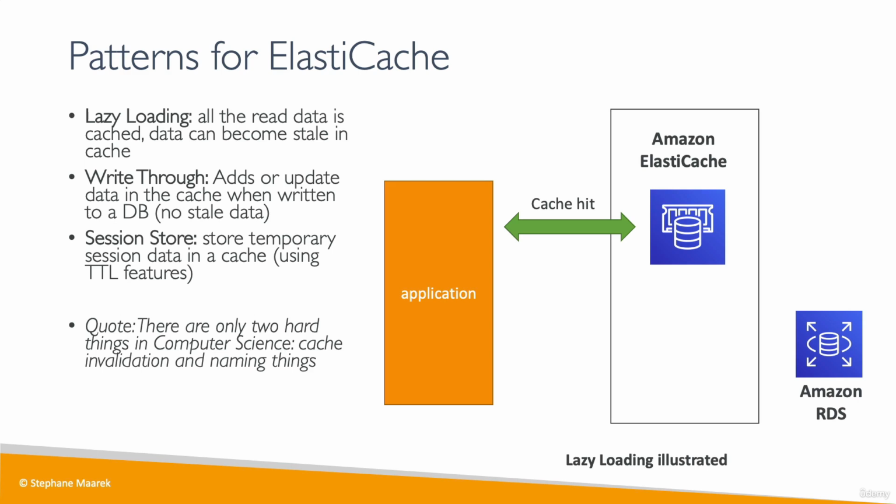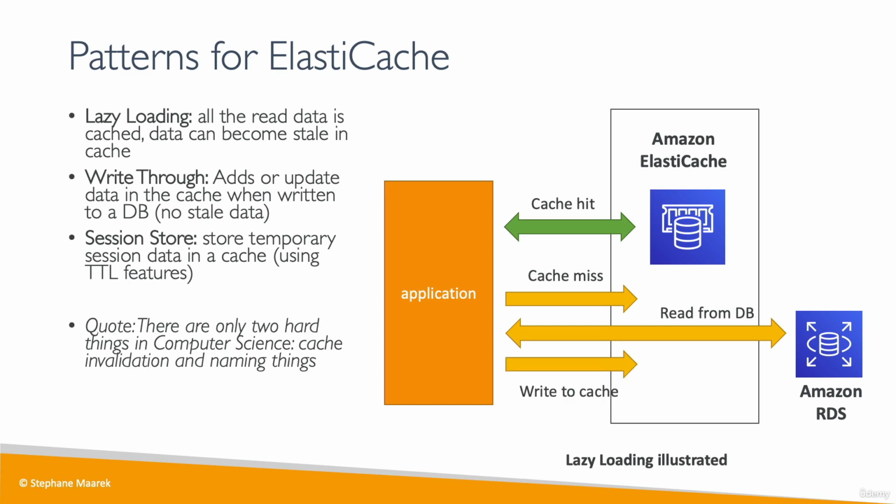So your application, if it has a cache hit in ElastiCache, gets the data from the cache. Otherwise, there's a cache miss. Therefore, you read from the database and you write to the cache. This is something we've seen from before, and it is called lazy loading because only when you don't have a cache hit, then you load the data into Amazon ElastiCache.